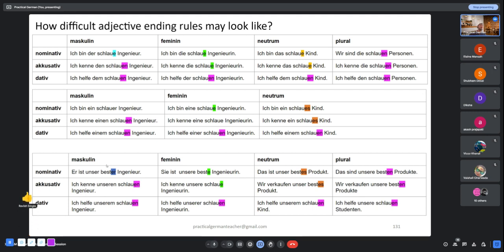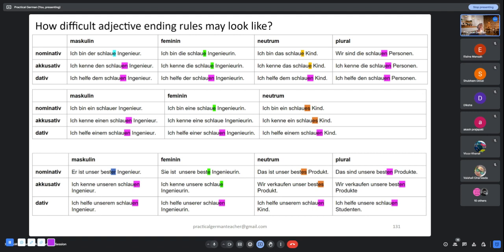Also, there can be a scenario where you use no article, right? There are situations where you don't use any article. For example, you don't want to say "Er ist unser bester Ingenieur," he is our best engineer. You can just say he is good engineer. I don't know where you will say it, but there can be scenarios where you don't use any article, right? So how does the adjective ending change over there? So I'm saying that there are five tables, right? One table is for definite article, one table is for indefinite article, one table is for possessive article, one table is for negations article, and then another table for where there is no article, right?